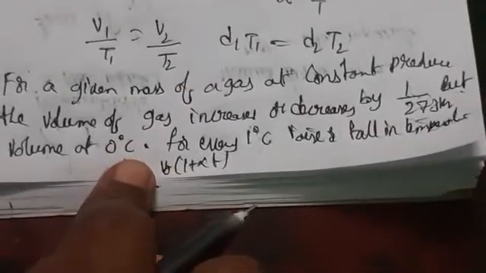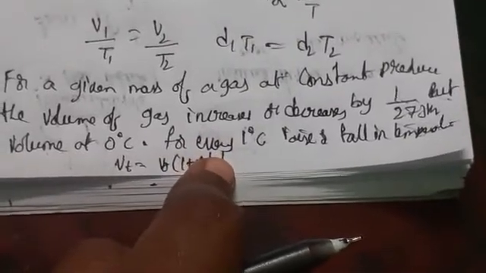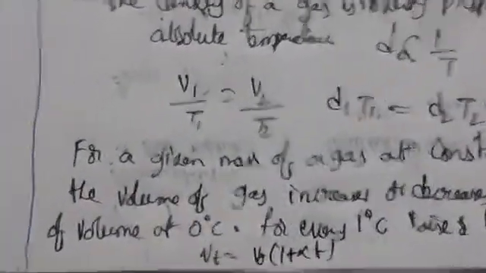Here Vt is the volume at t degrees centigrade, where alpha is a constant, 1 by 273 part, that is 3.66 into 10 power minus 3. V naught is the volume at 0 degrees, Vt is the volume at t degrees centigrade, and alpha is equal to 1 by 273, which is the volume coefficient. So here the pressure we are going to measure, so at constant pressure.